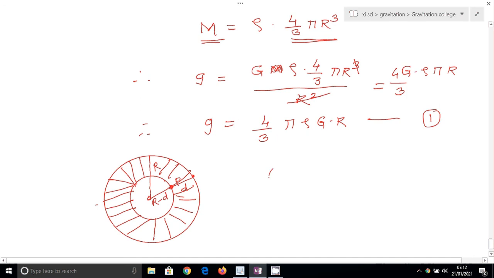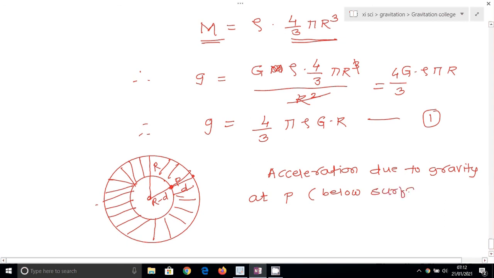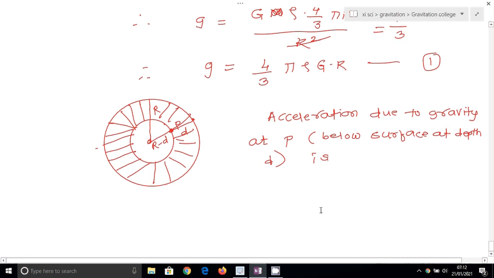So if I find the acceleration due to gravity at P that is below the surface at depth d, then g suffix d is equal to capital G capital M upon (R minus d) whole square.